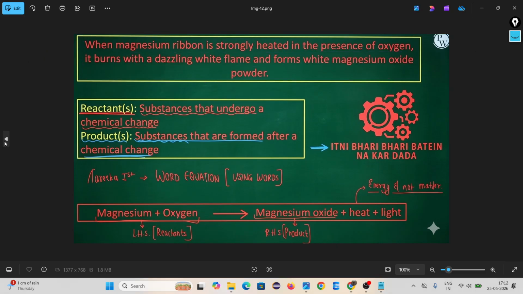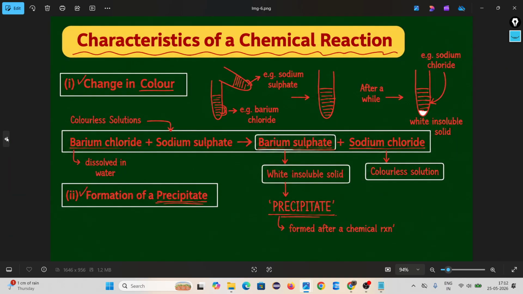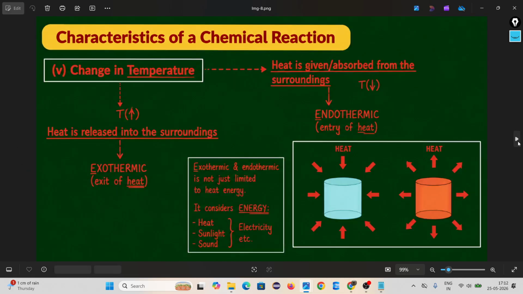Suppose a few seconds ago we learned one chemical reaction, that is this. If I am telling like this, barium chloride is a colorless solution. If it reacts with sodium sulfate, which is also a colorless solution, then it will give barium sulfate, which is a white insoluble solid, and sodium chloride. It is such a lengthy one, na?